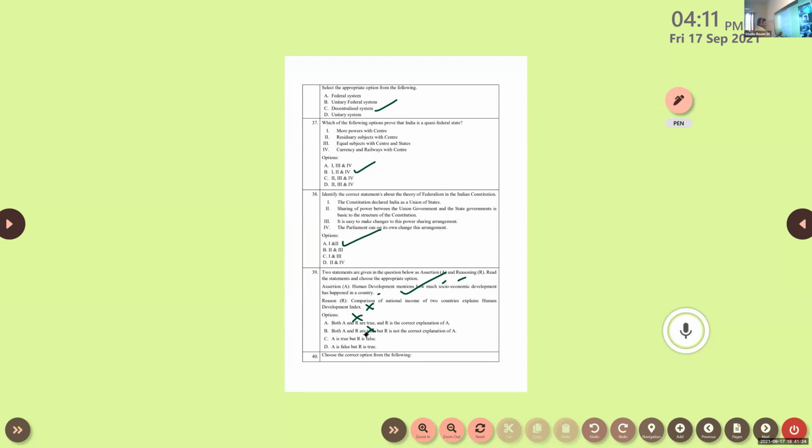C, A is true but R is false. Okay, is that correct? Yes, sir. Yes, mark it. The other option says A is false, but you know that A is correct only. So don't want to go to that option also. So the answer is option C. A is true, but R is false.